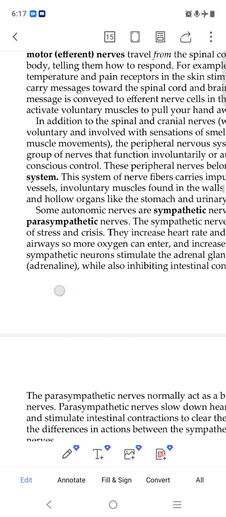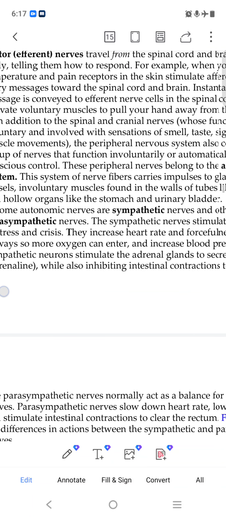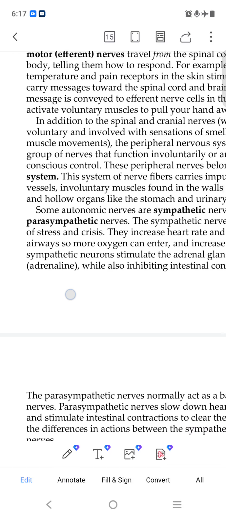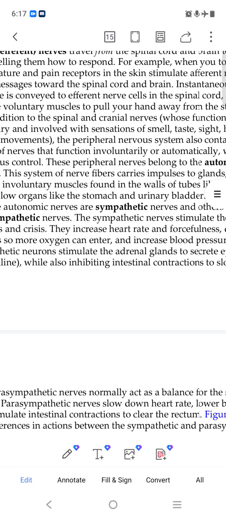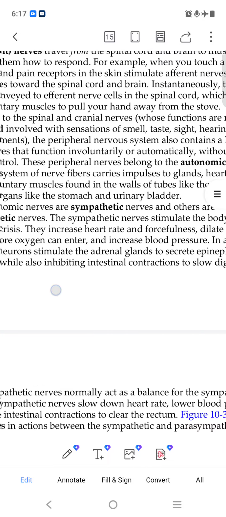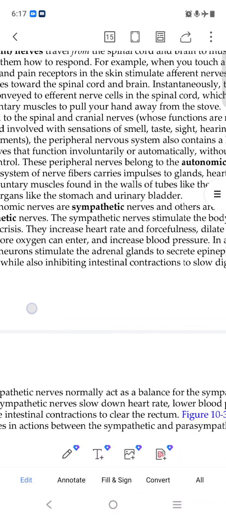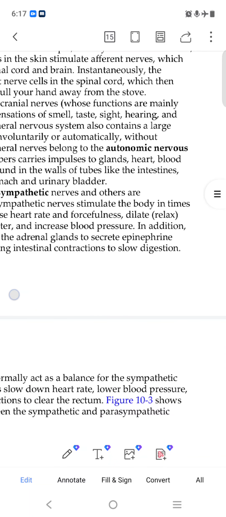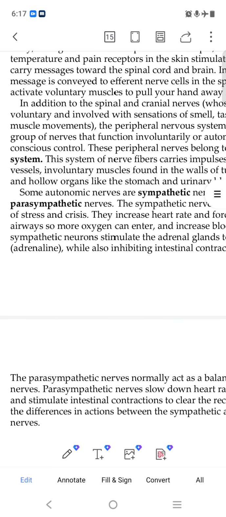The autonomic nervous system is there. The peripheral nerves belong to the autonomic system. Some autonomic nerves are sympathetic and others are parasympathetic. The sympathetic nerves stimulate the body in times of stress and crisis.